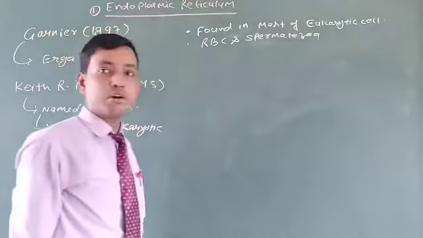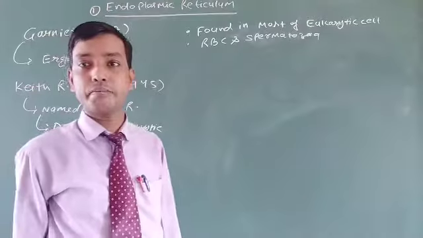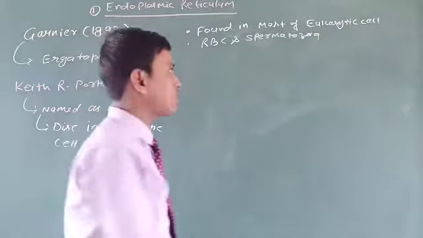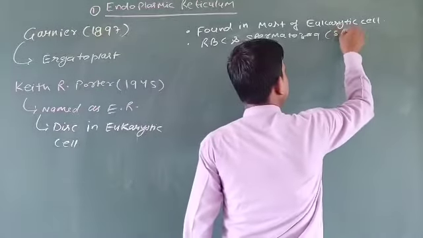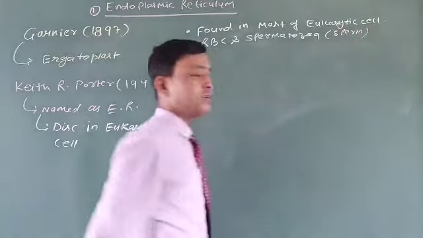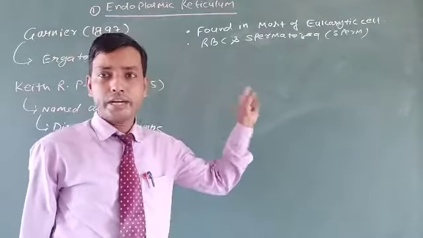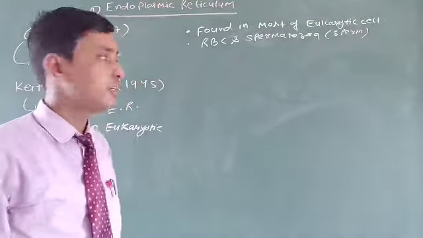Listen carefully: the sperm actually do not have endoplasmic reticulum. Keep in mind.